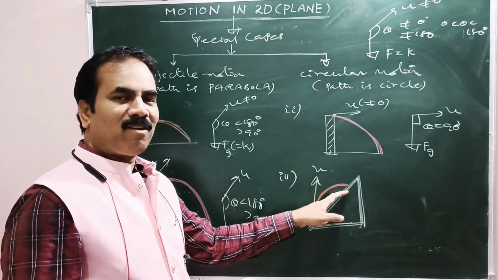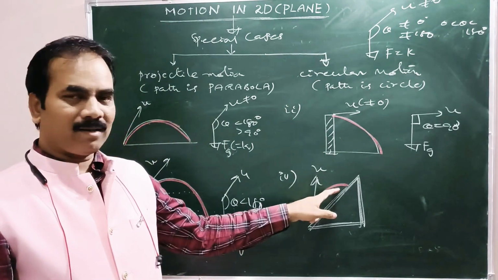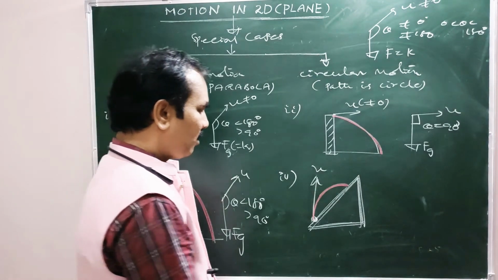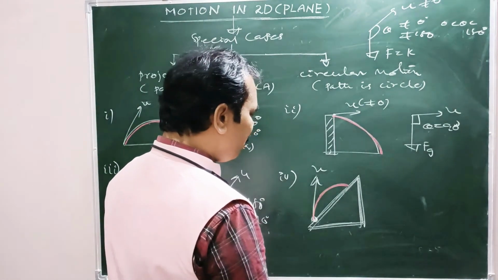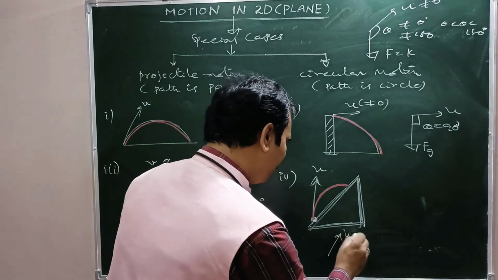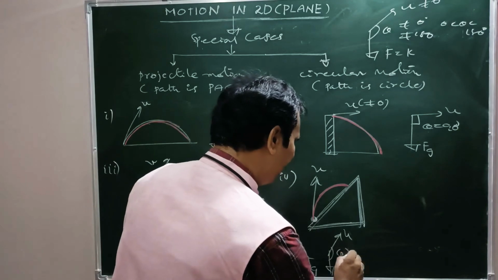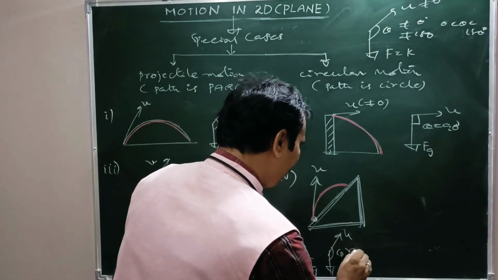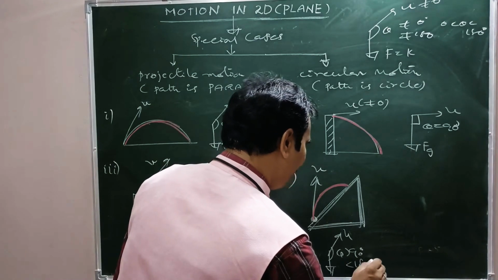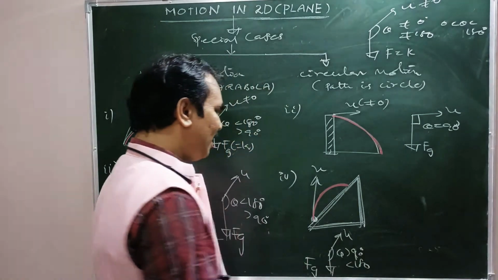This is also an example of a projectile, with the body projected up the inclined plane. This is the initial velocity, this is Fg. Now theta is greater than 90 and less than 180.